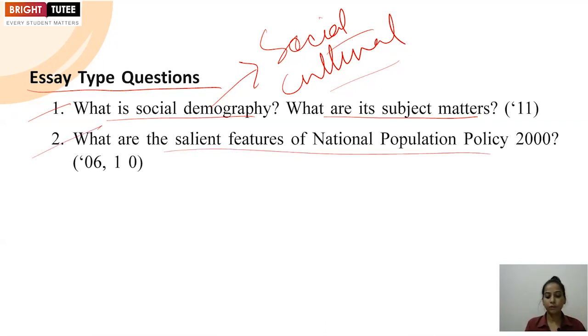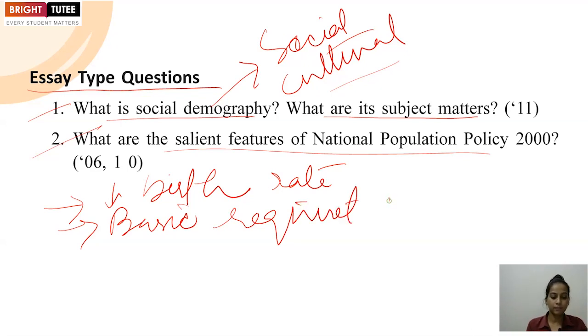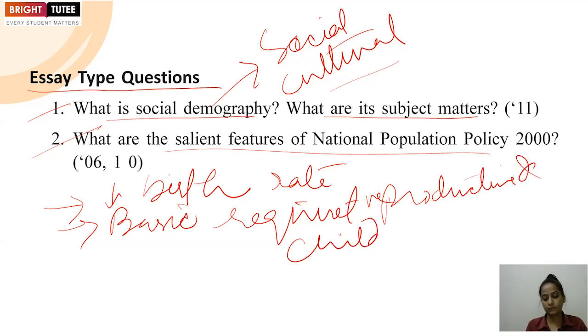Another one: what are the salient features of National Population Policy? So we have to discuss the salient features of National Population Policy. The main aim, if we talk about, is to reduce birth rate, a very important aim. Second, we can mention to provide basic requirements for reproductive and child care services.